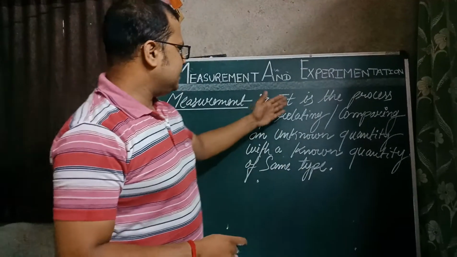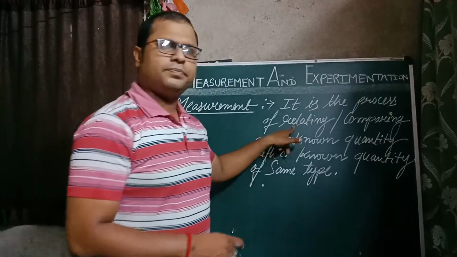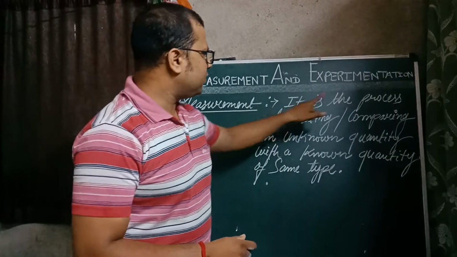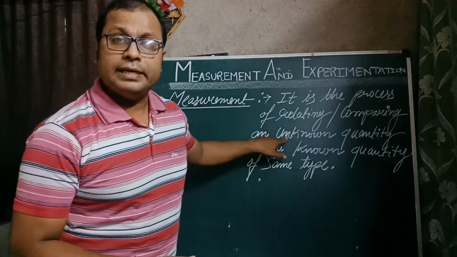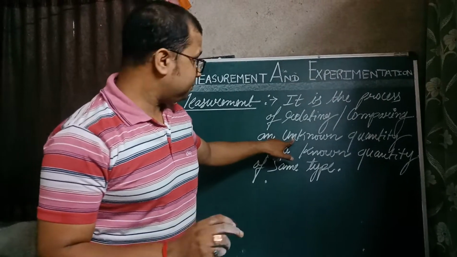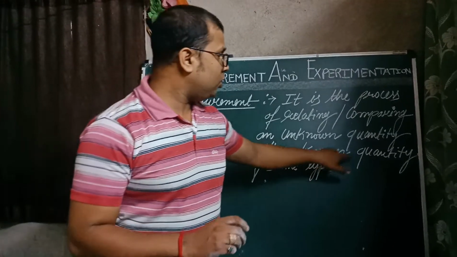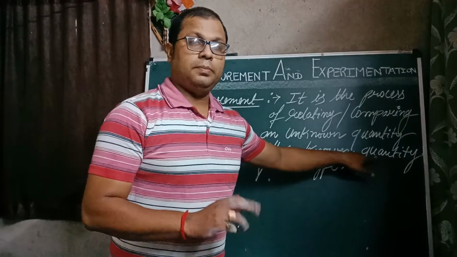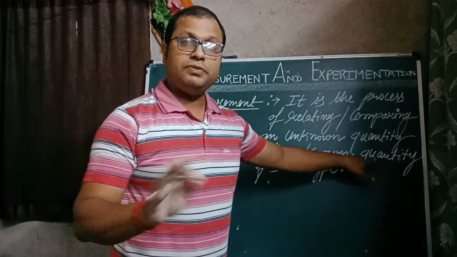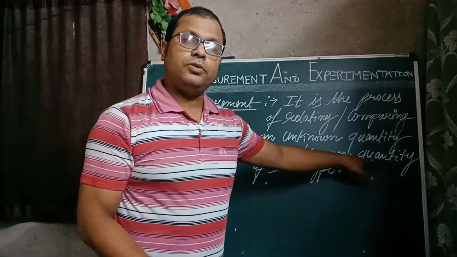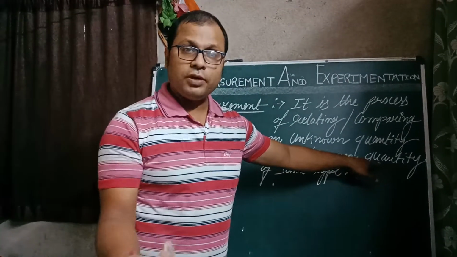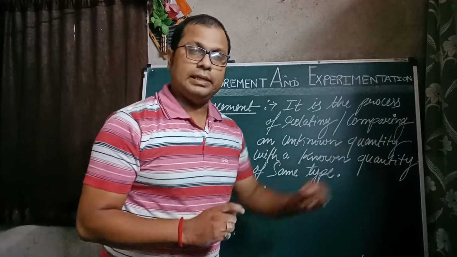It is the process of relating or comparing an unknown quantity with a known quantity. Means one quantity is unknown, which we don't know. For example, suppose you are measuring the length of the door, the height of the door. That is unknown for us. So that is the unknown quantity.